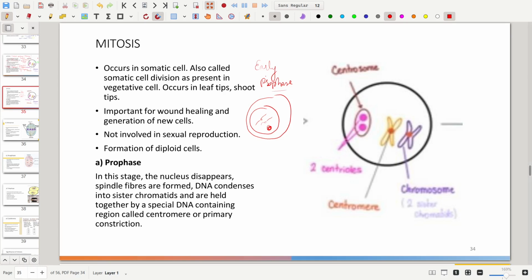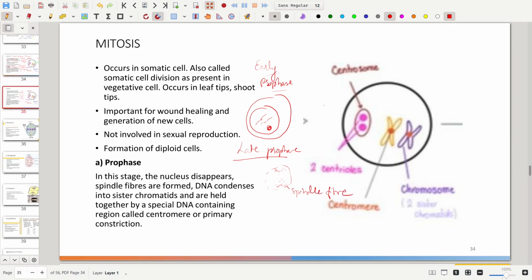And in case of late prophase, the nuclear membrane and the nucleolus start to disappear, and the formation of the spindle fiber takes place. This is the spindle fiber. So this is the case of early prophase and late prophase.